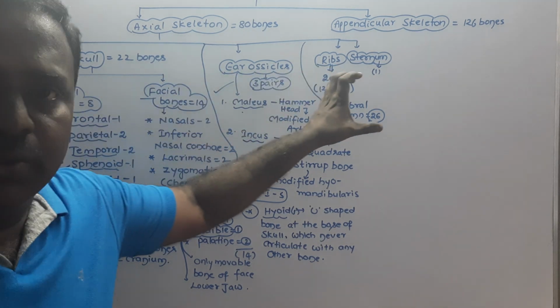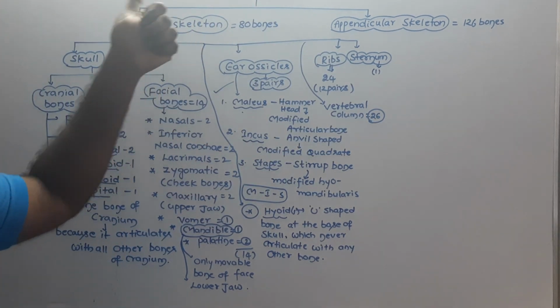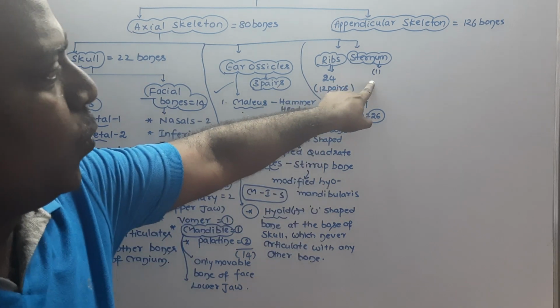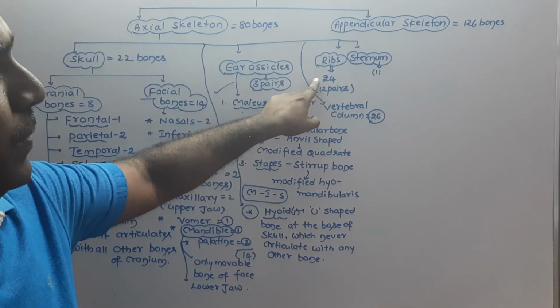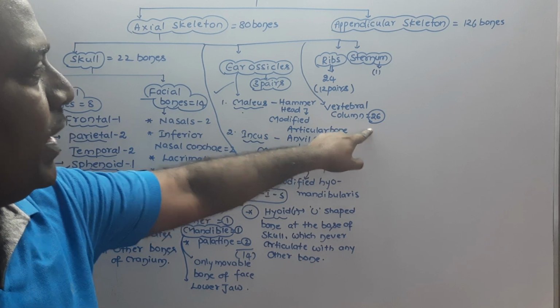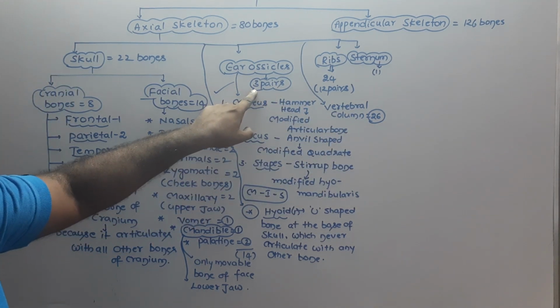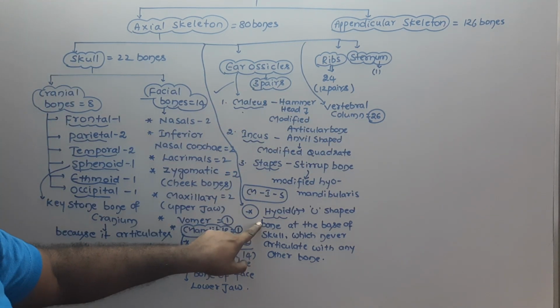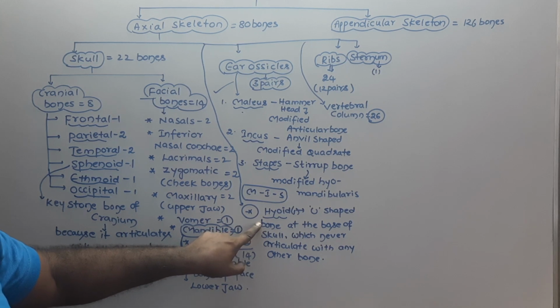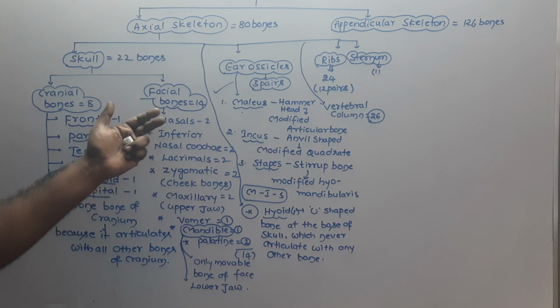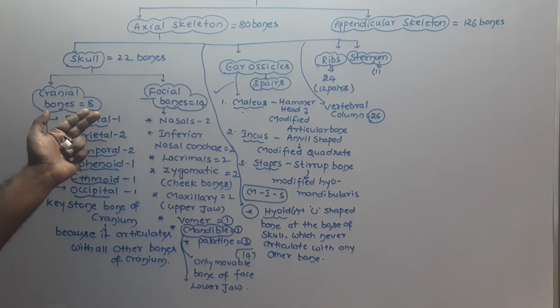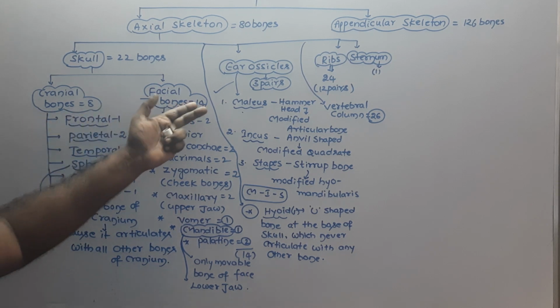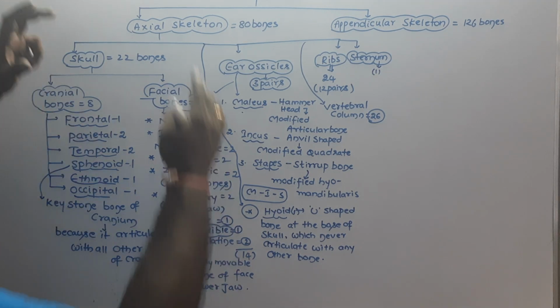All these constitute the axial skeleton. 1 plus 24, 25. 25 plus 26, 51. 51 plus 6, 57. 57 plus 1, 58. How many? 58. So 58 plus 8, 66, plus 14, 80. So totally 80 bones.